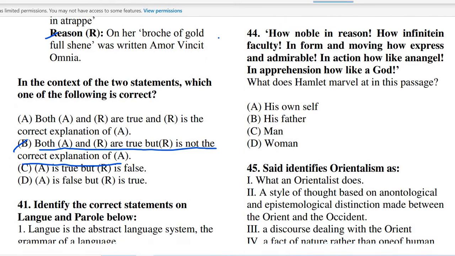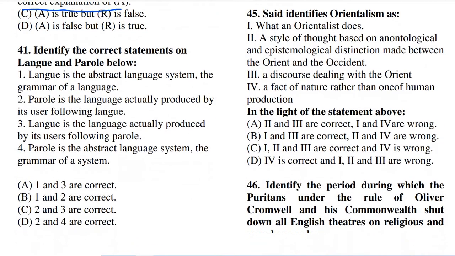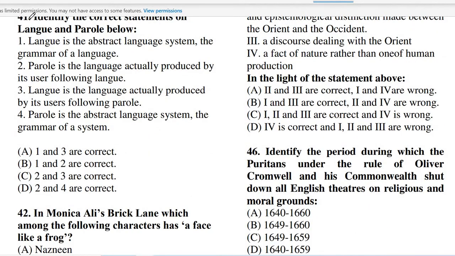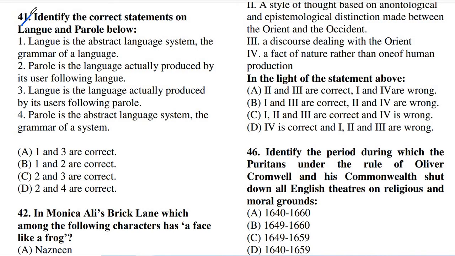Now here comes question number 41. It says: identify the correct statement on langue and parole. Option A: langue is the abstract language system, the grammar of a language. So it is true, we all know that it describes langue. Option B says that parole is the language actually produced by its user following a langue.